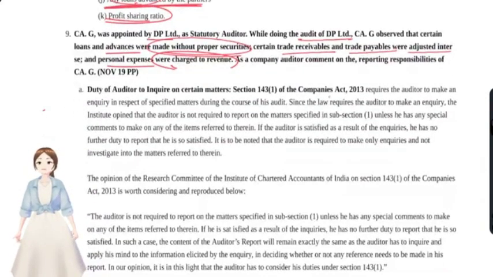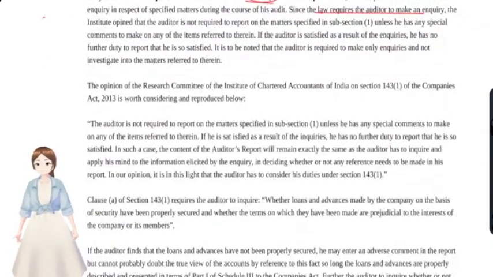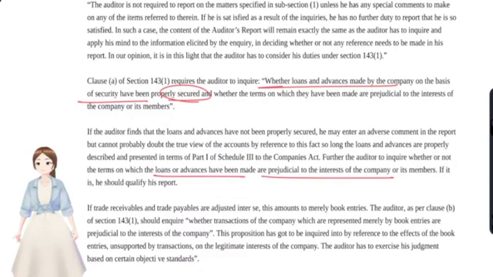You see here, under section 143, law requires the auditor to make inquiry on certain matters to be reported. With regards to the loans, whether the loans and advances that were made by the company on the basis of securities have been properly secured or not, that is the first transaction. And whether the loans and advances were made prejudicial to the interest of the company, again the first transaction.